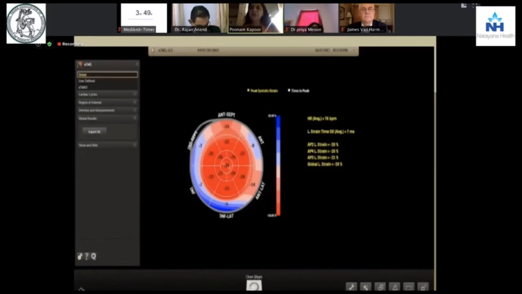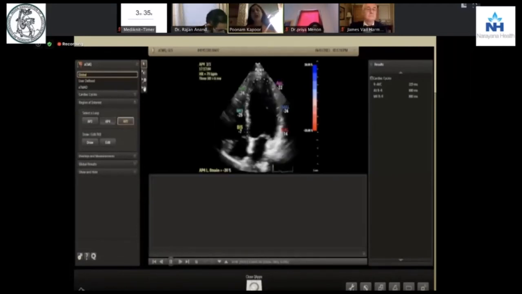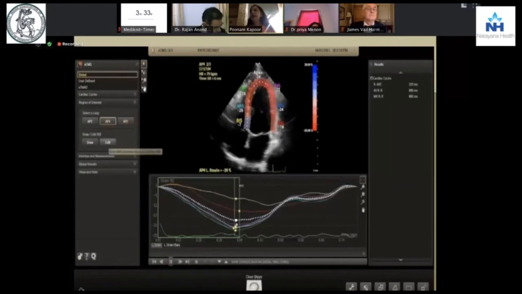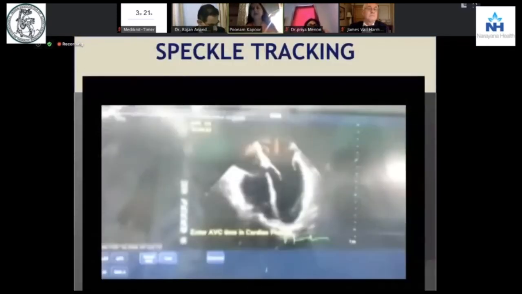And when you have the bullseye, it tells you in a minute that it is the inferior as well as the inferolateral septum and the inferoseptal septum, which is more affected than the apex. So your base is more affected than the apex. So this is how it helps us, the bullseye, the 17 segments, which when they are put, you can easily come to know which territory of the coronary artery, which regional area, is affected more. And it takes 5 to 7 minutes under experienced hands to do it.